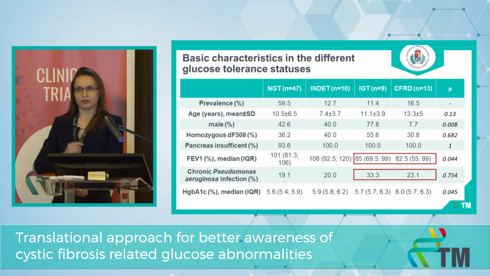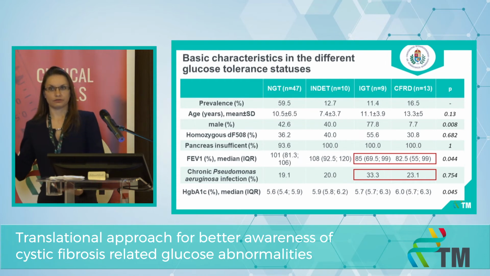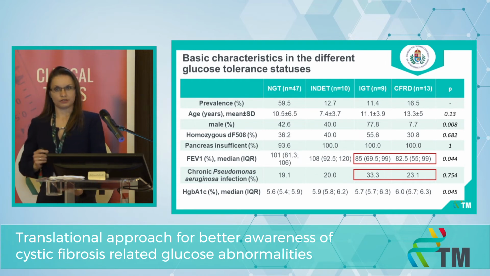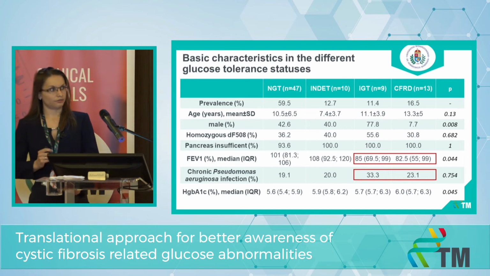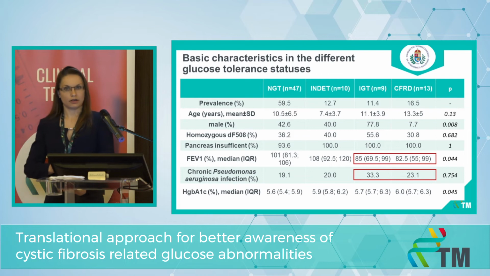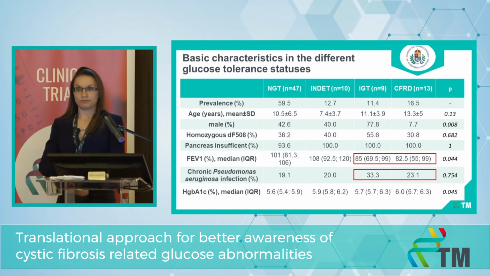As you can see, the more progressed the glucose tolerance status, the worse the lung function and the bacterial colonization. As you can see by looking at the forced expiratory volume parameters or the tendency in the chronic Pseudomonas aeruginosa infection.